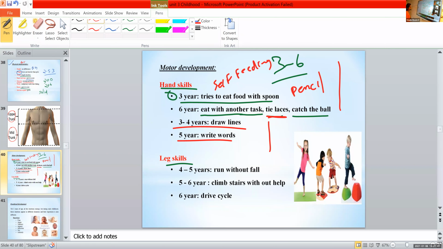And the 5th year, they can easily write notes. Here they can write in capital letters. And then next is leg skills. At 4 to 5 years, they run without fall. That's very important. And at 5 to 6 years, they climb stairs without help. These are the milestones of early childhood, or the milestones of a child from 3 to 6 years. And the 6th year, almost at the end of early childhood, they can ride a cycle.